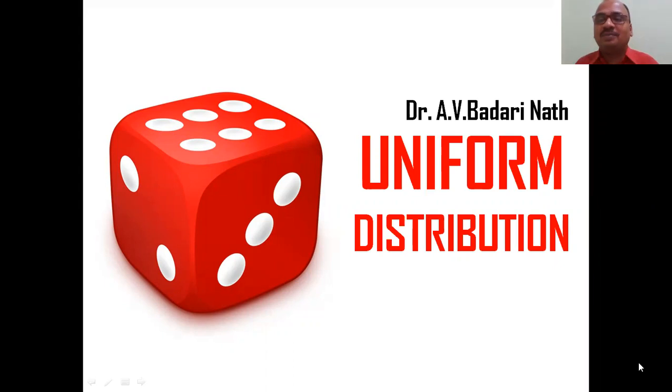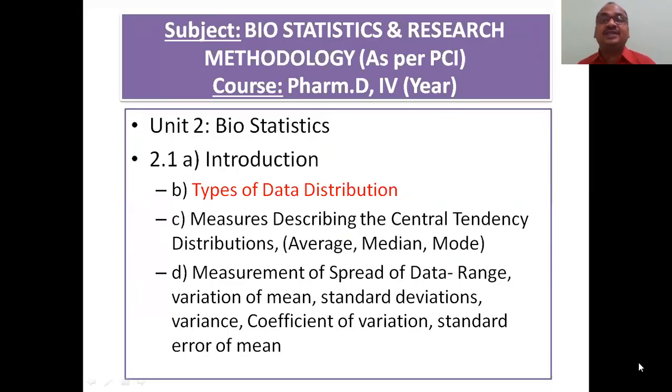Uniform, school uniform, any class uniform, college uniform, all are equal like that. Okay, that distribution we will see. The subject comes in biostatistics and research methodology of either the Pharma D course, M Pharmacy course, pre-PhD examination, or for the B Pharmacy course of various universities.